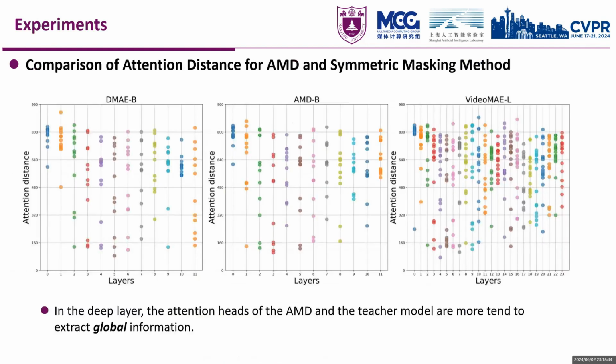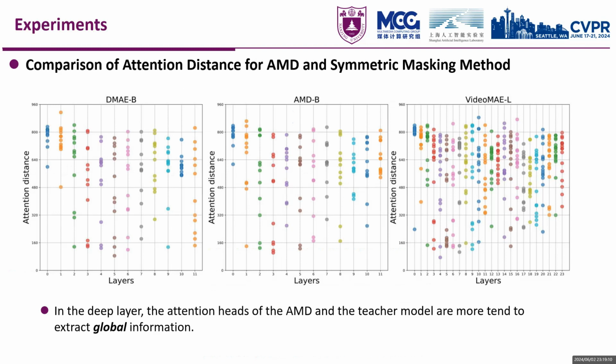Furthermore, we examined the average attention distance of DMAE, AMD and VideoMAE to reveal the properties of models. We find that at shallow layers, each model has diverse attention heads, which means the model's attention is both local and global. While at deep layers, especially the last layer, most attention heads of AMD and VideoMAE tend to extract global information, which is different from DMAE.